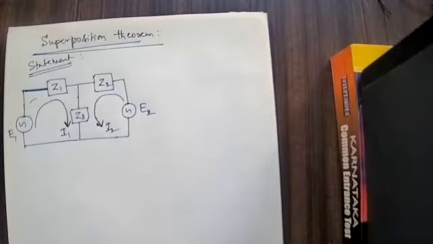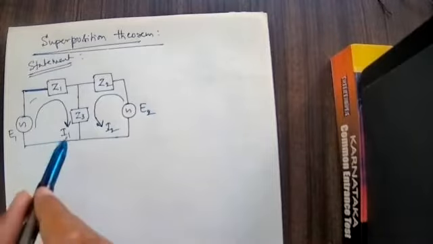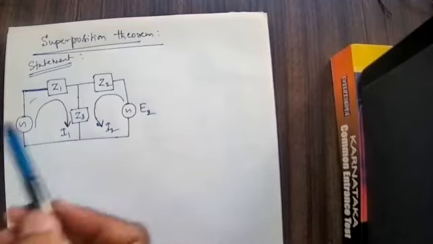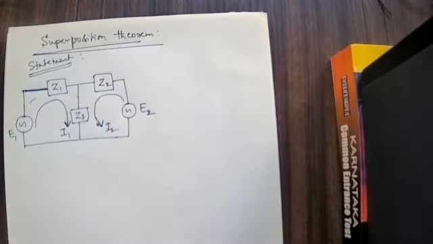Kirchhoff's second law. Second PUC physics. I know all these concepts are required, and they have already been taught. Based on those concepts I am taking up the derivation.